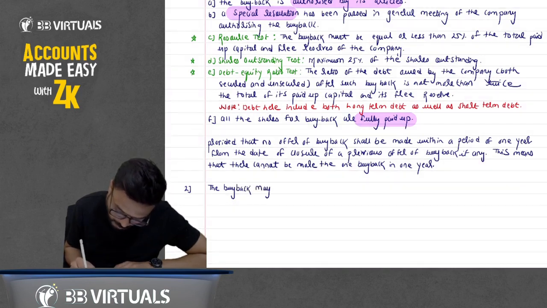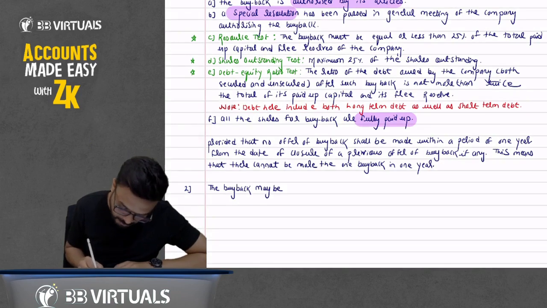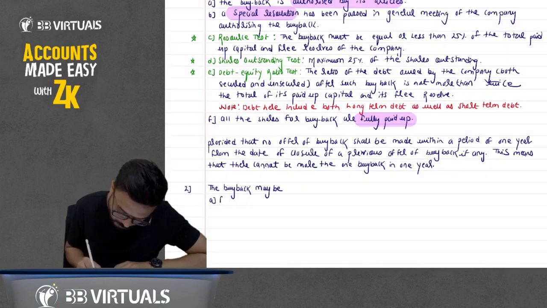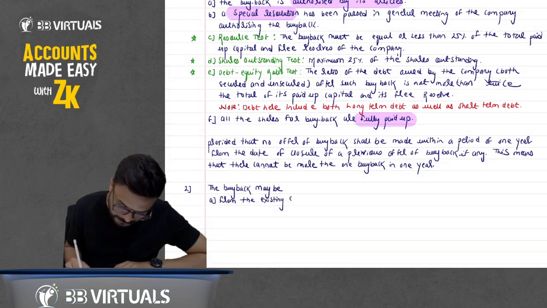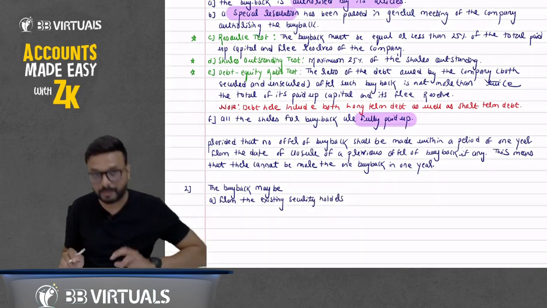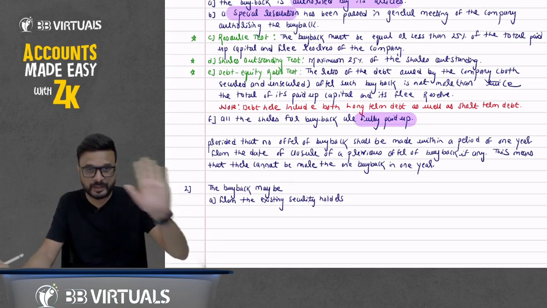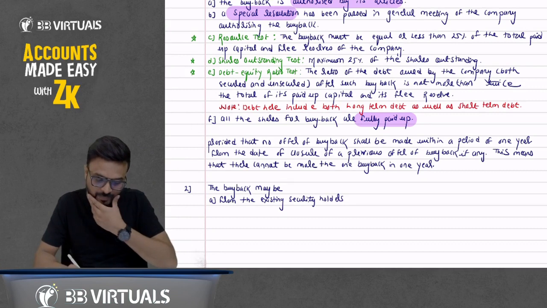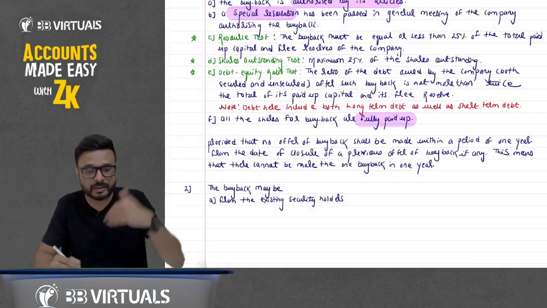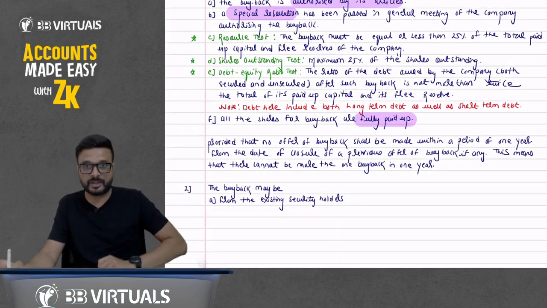may be from the existing security holders. Security means shareholders, existing shareholders. There is a condition, there is some restriction when you do the buyback. It cannot be more than 25%. It is written there, and we'll discuss it in detail later. So it cannot be more than 25% of the equity share.